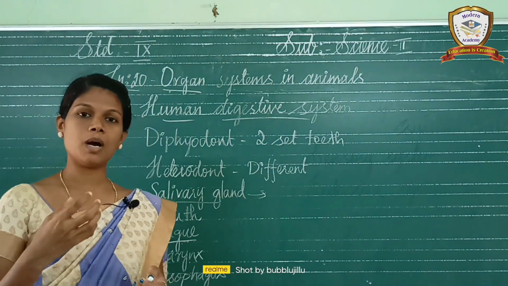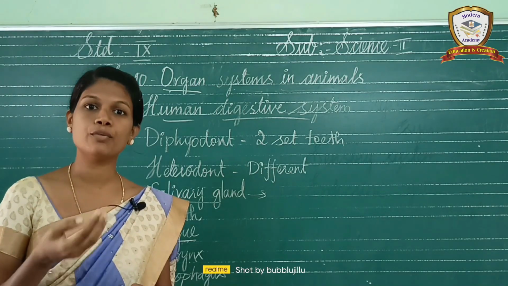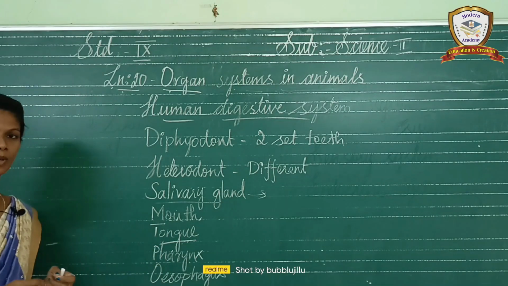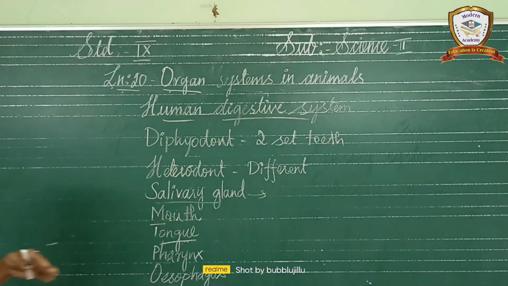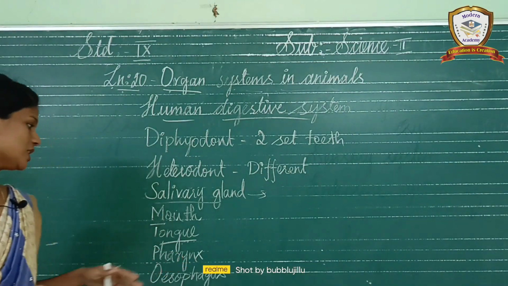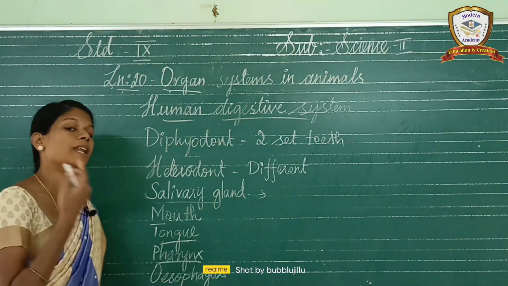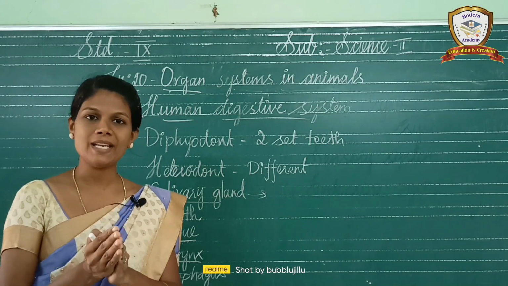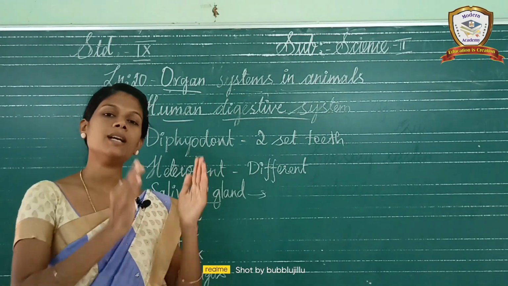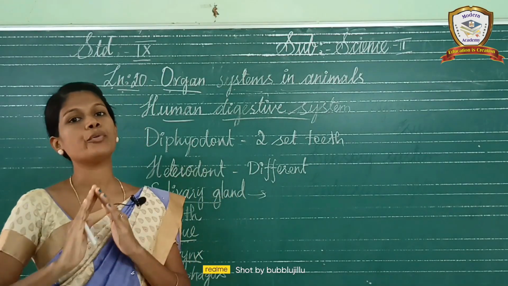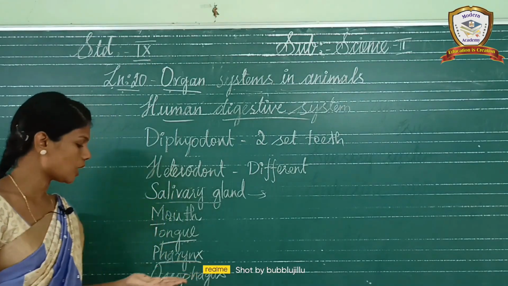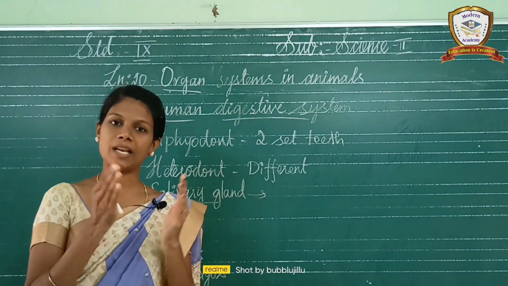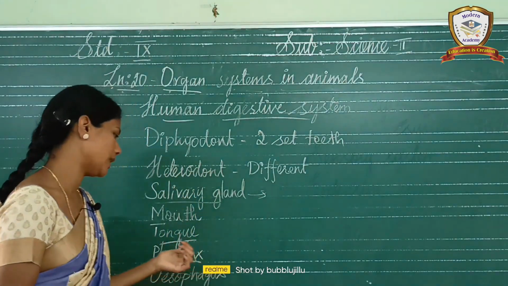Okay, so inside the mouth, the food is there. The food is swallowed by using the tongue. So this is the use of tongue, and the epiglottis is also there. Next one is the pharynx. Next to the tongue, what is present? The pharynx. This pharynx is used to connect the mouth and food pipe. Food pipe is called esophagus. So the food pipe and mouth or tongue are connected by this pharynx.